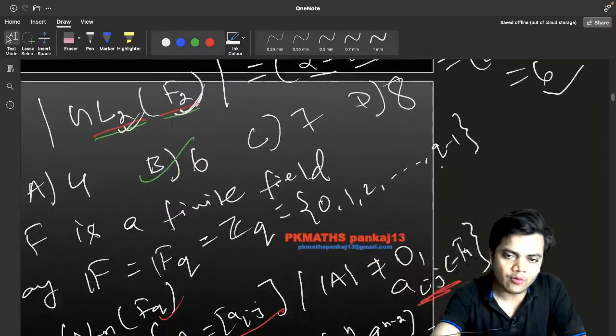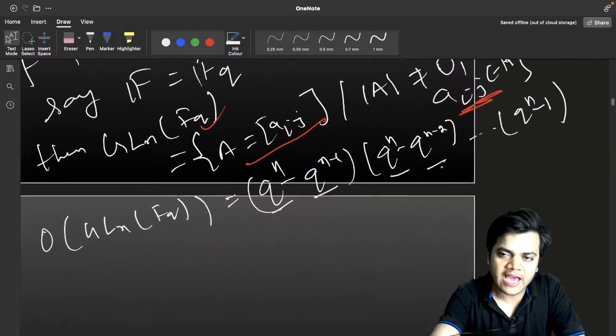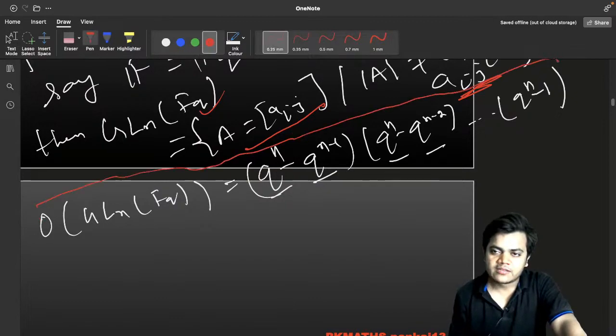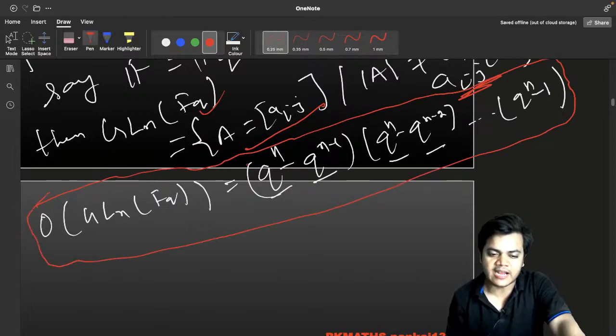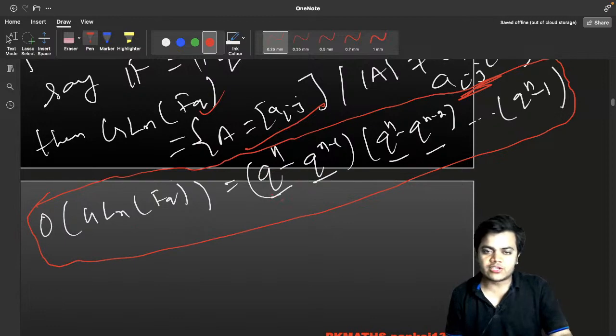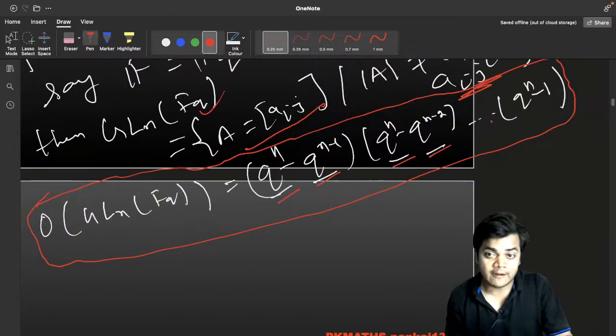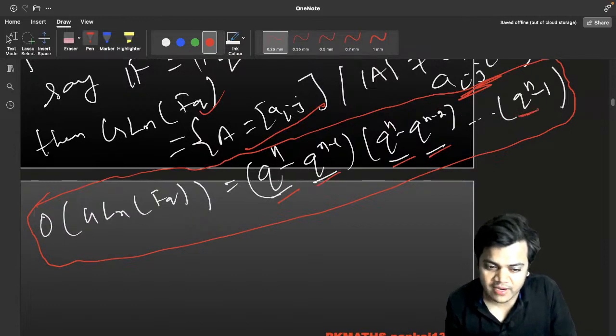So this is how we can remember it. If we have a general linear group like GL_n(Fq), where Fq denotes a finite field, then we would like to say that the order of GL_n(Fq) is q^n - 1 into q^n - q, into q^n - q^2, and in this manner we reach q^n - q^(n-1).